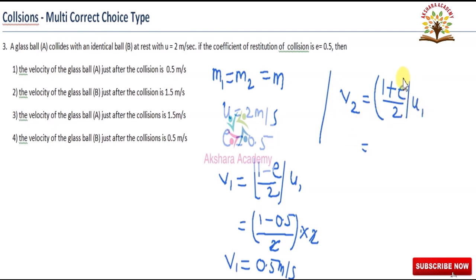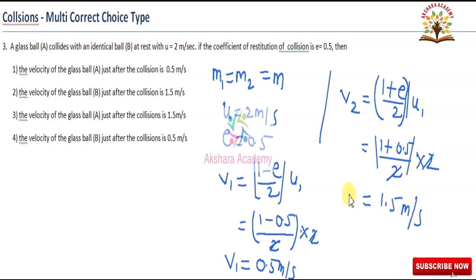That is equal to 1 plus E value 0.5 by 2 into U1 value 2. 2 gets cancelled. 1 plus 0.5, how much? 1.5 meters per second. This is the velocity of the glass ball B.